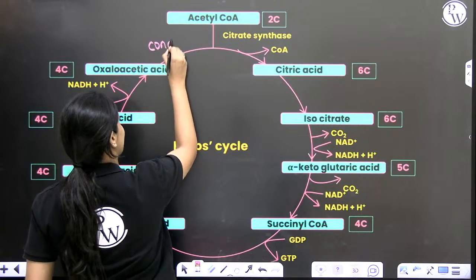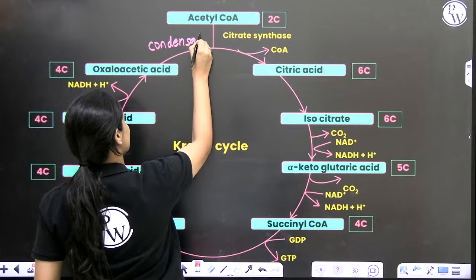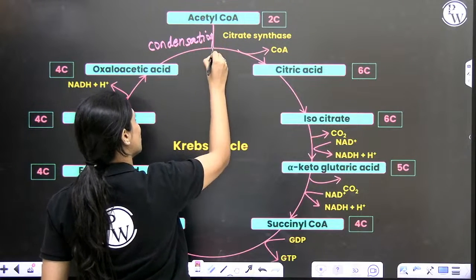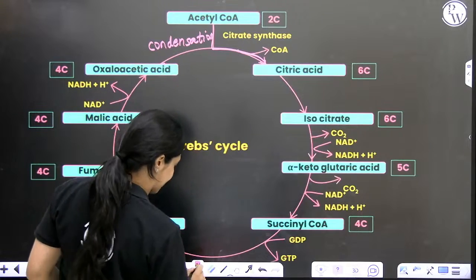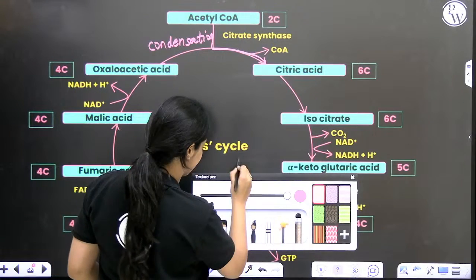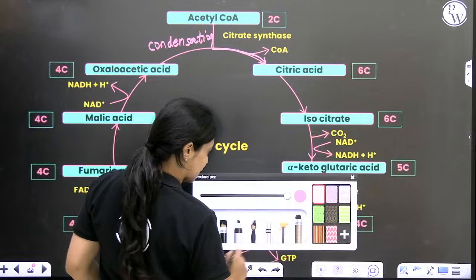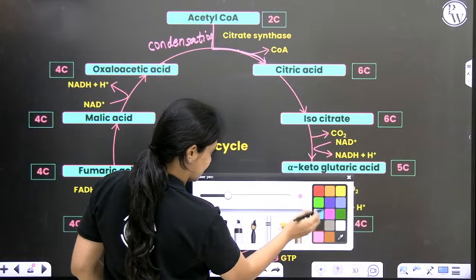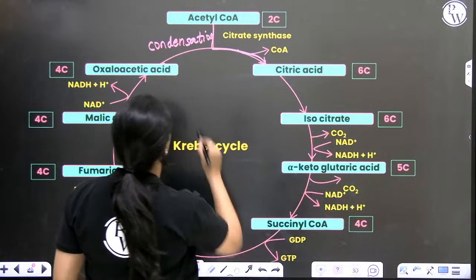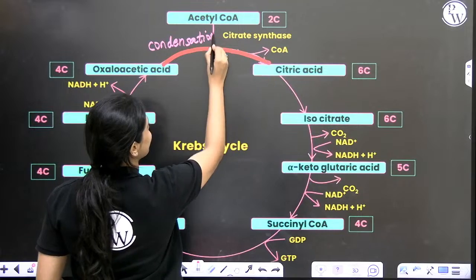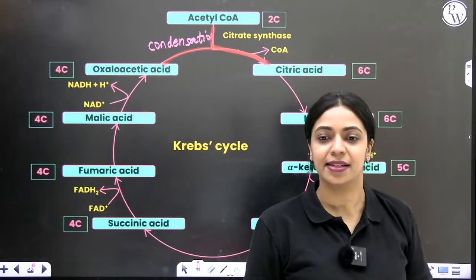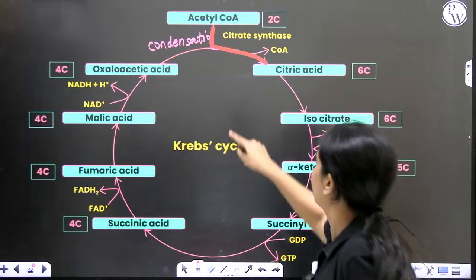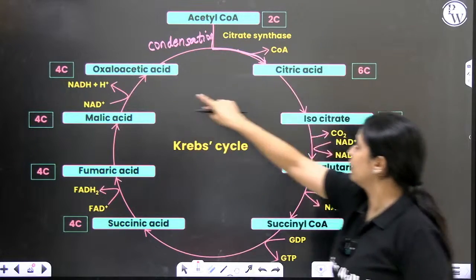Condensation reaction that takes place where this 2-carbon acetyl-CoA will combine with this 4-carbon oxaloacetic acid to form citric acid. 2-carbon, 4-carbon, 6-carbon.